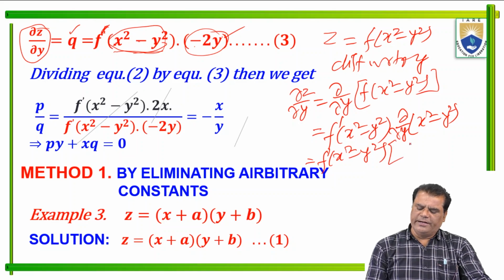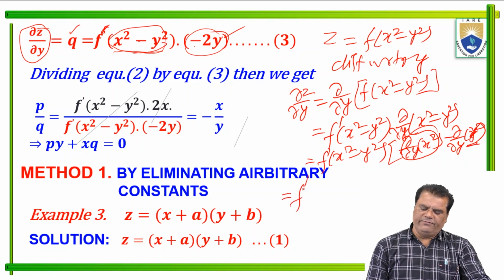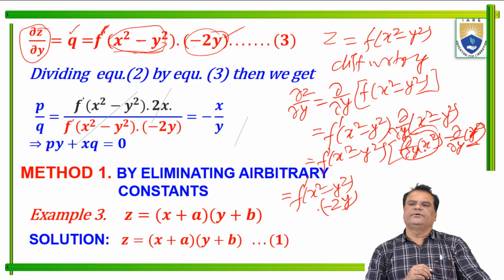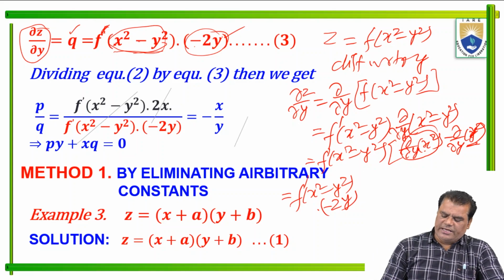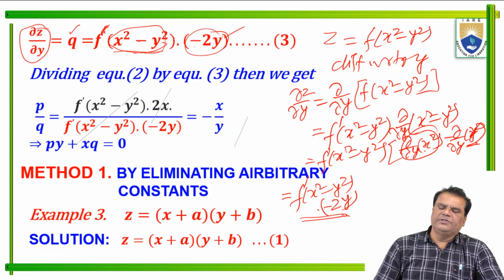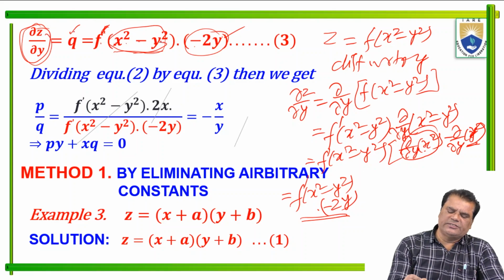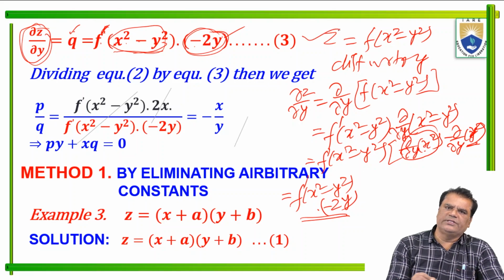and here in the bracket ∂/∂y of x² and ∂/∂y of y². So this result is 0, and this result is −2y. So we write f'(x² − y²) into −2y. This result is 0. Clear? So this is the derivative of the given function with respect to y. So we write ∂z/∂y = q = f'(x² − y²) into −2y. This is equation 3.